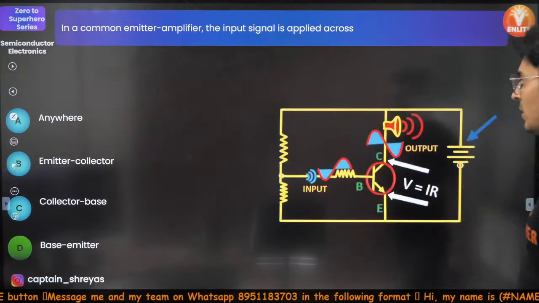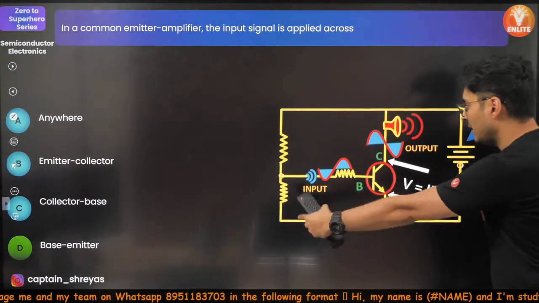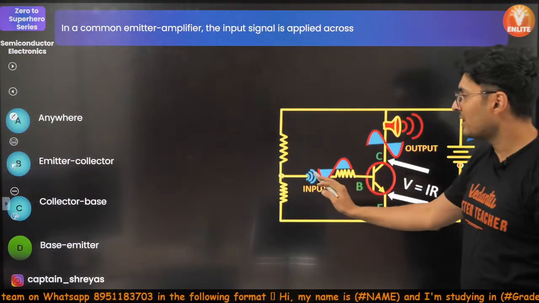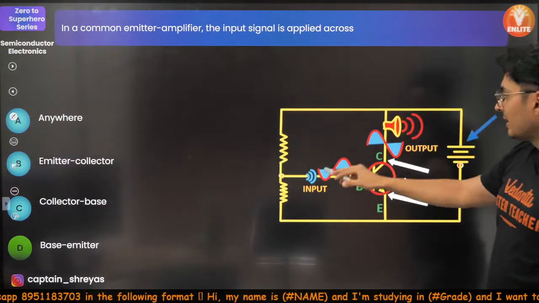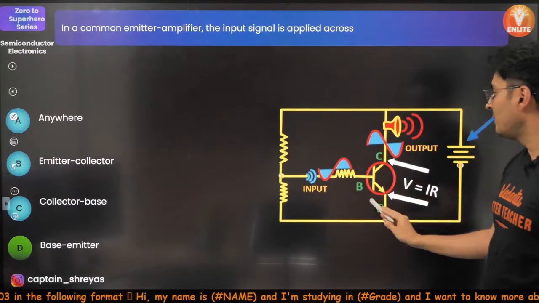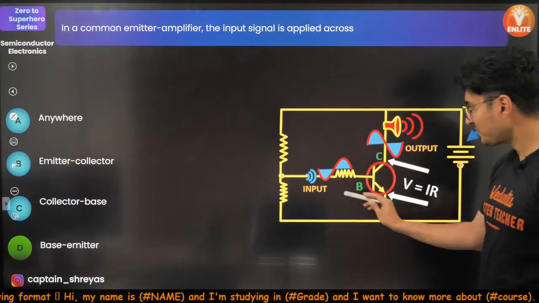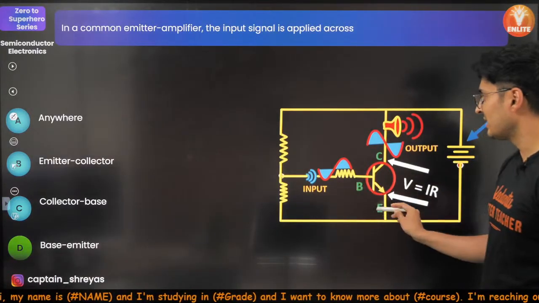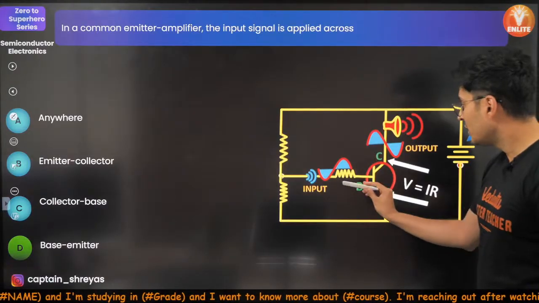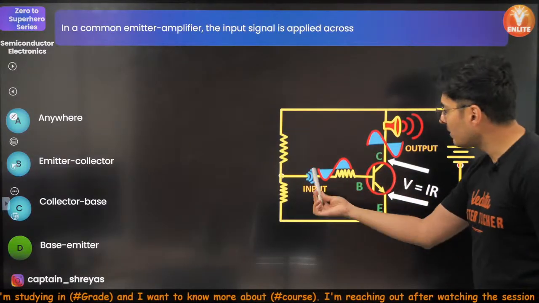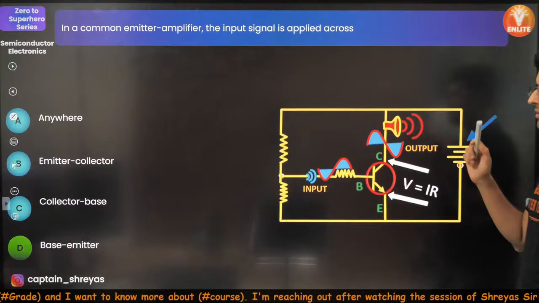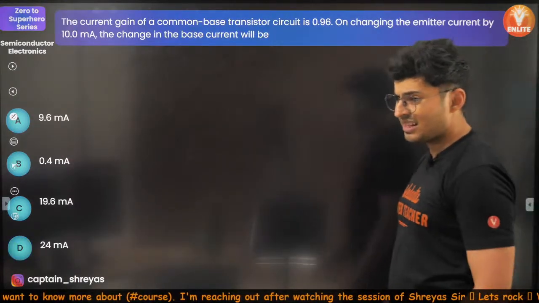Common emitter, that's all you should remember. In common emitter, the signal is applied across the base emitter junction. You can see that. Base emitter junction, that's it. This is common emitter. So at the base emitter you apply the input signal, and the output is over here. Perfecto. Next question.